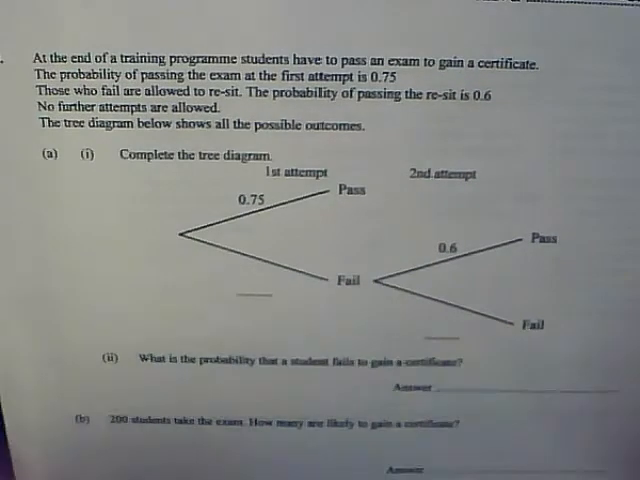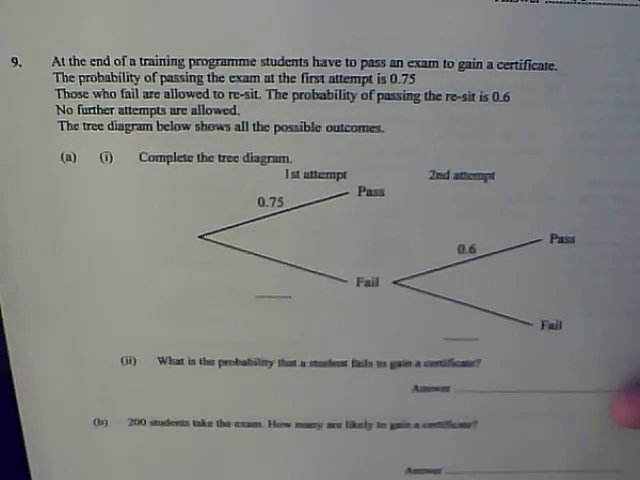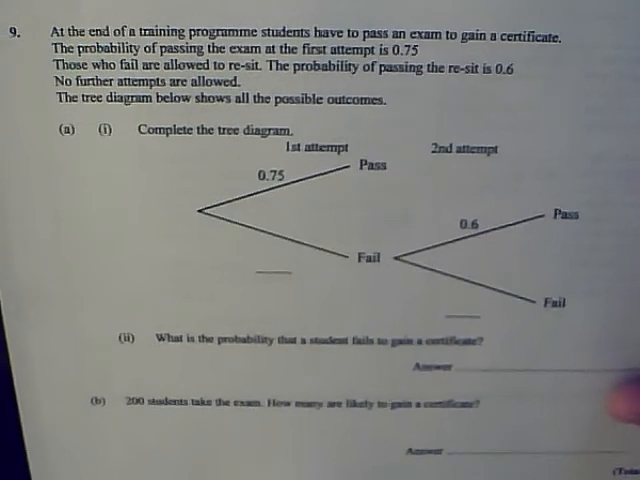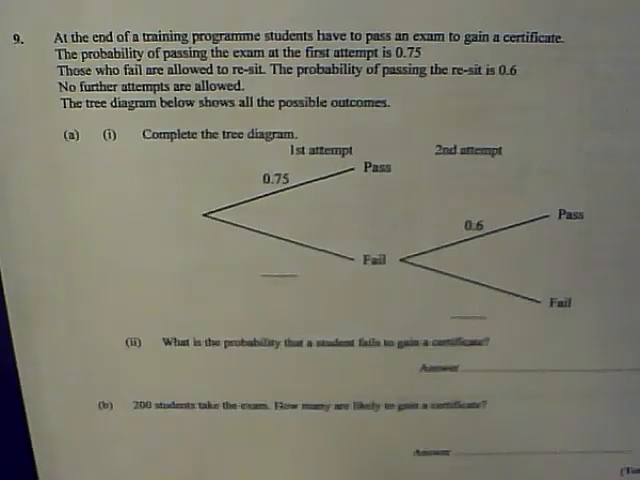Okay. Question 9. At the end of a training program, students have to pass an exam to gain a certificate. The probability of passing the exam at the first attempt is 0.75. Those who fail are allowed to resit. The probability of passing the resit is 0.6. No further attempts are allowed. The tree diagram below shows all the possible outcomes.